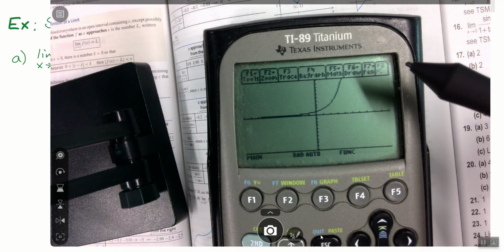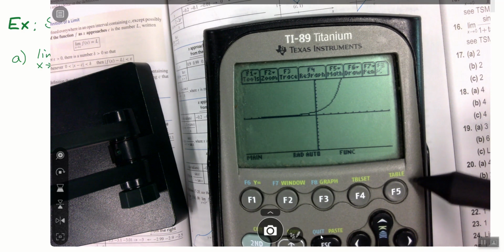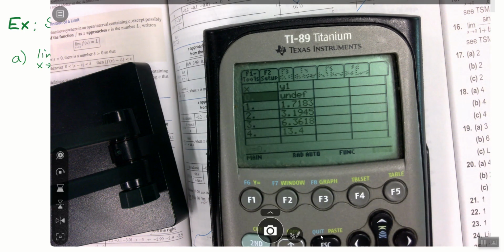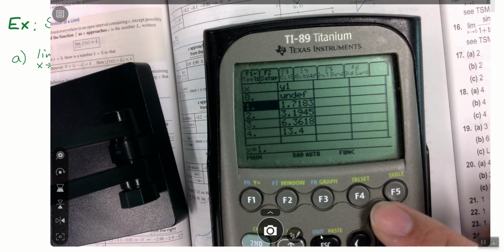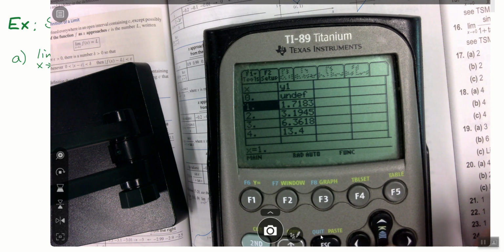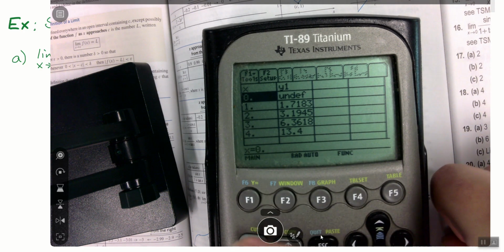The table, so diamond to F5. Okay, so Christina went into the table, which I'm good with. Diamond F5. We see that we have a table and it's jumping by pretty big amounts. Now, what if I don't want it to jump like this? Like we're trying to approach 0, yeah? Well, it's not undefined. That doesn't make sense. Yes, ma'am. Okay, let's check it.